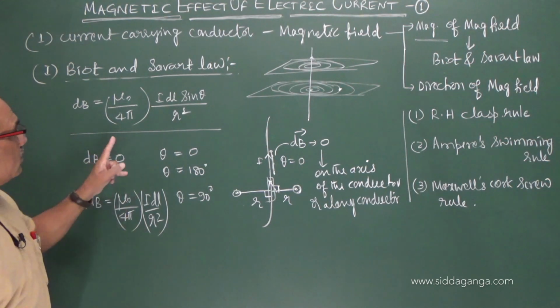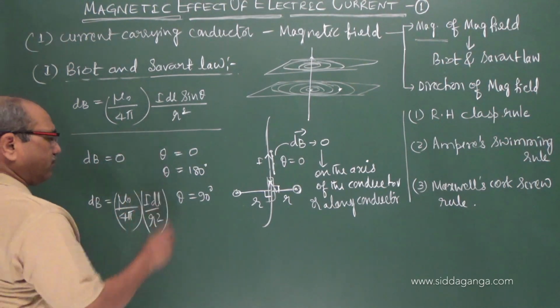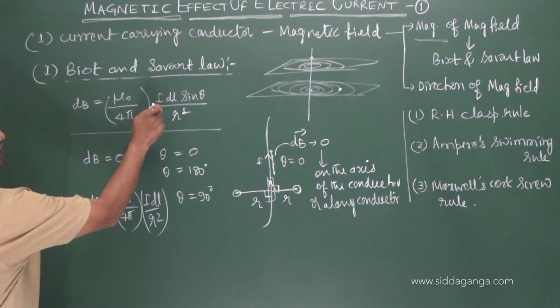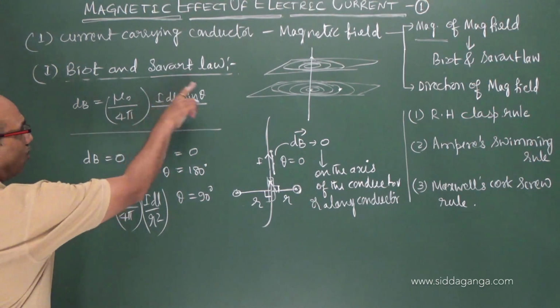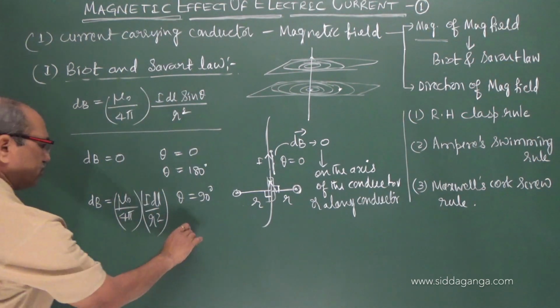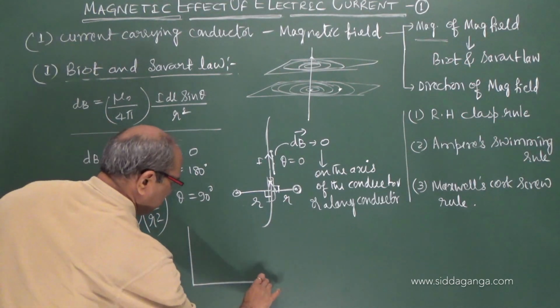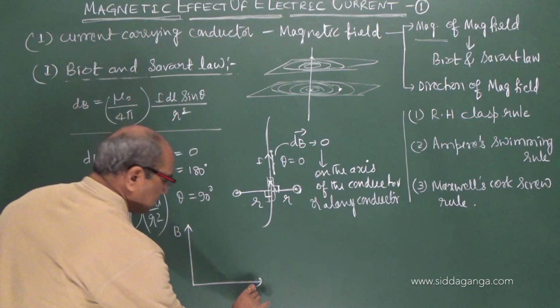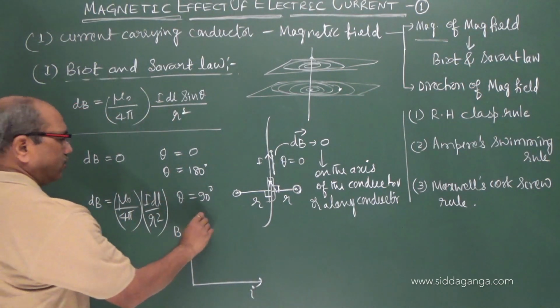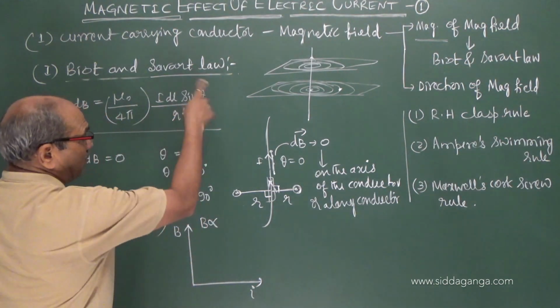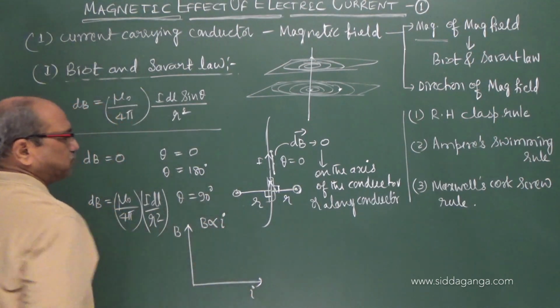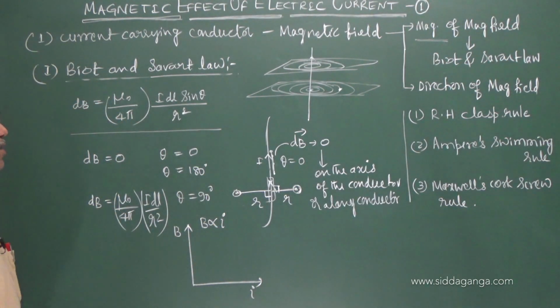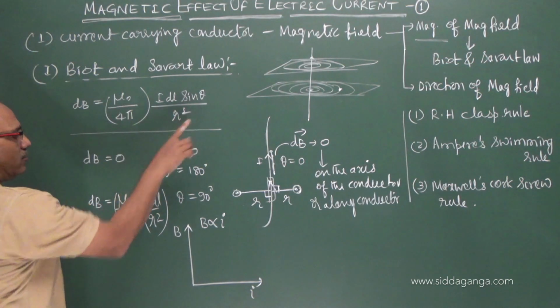Let us see this equation again. Coming to another point, with all other factors kept constant, if I draw the curve of B versus I, you are seeing other parameters constant, B is proportional to I. B proportional to I is a linear equation.